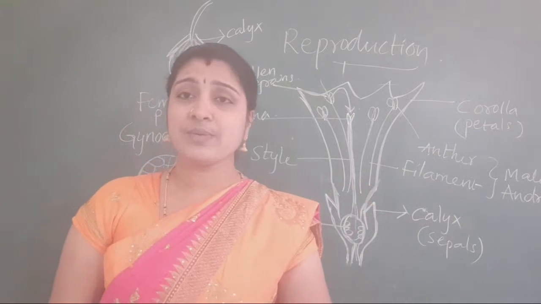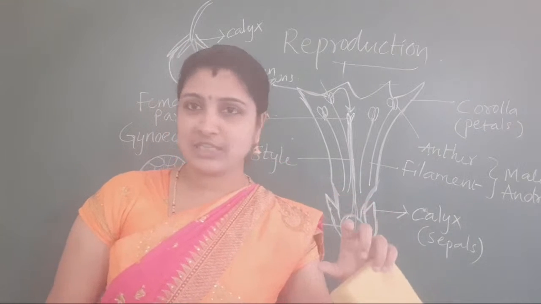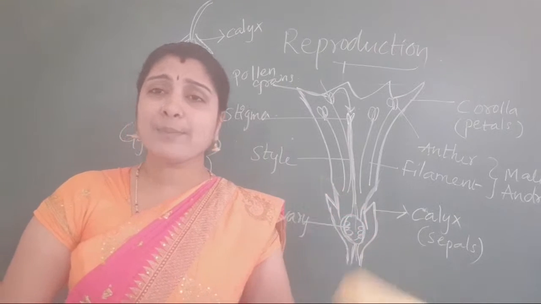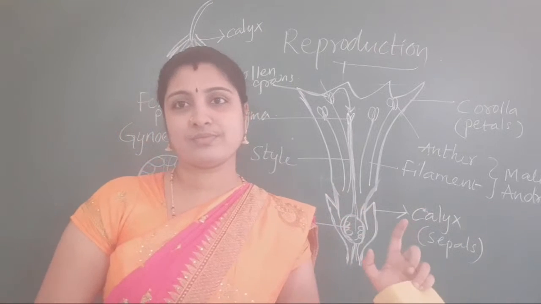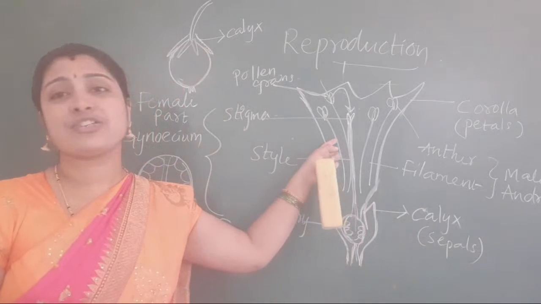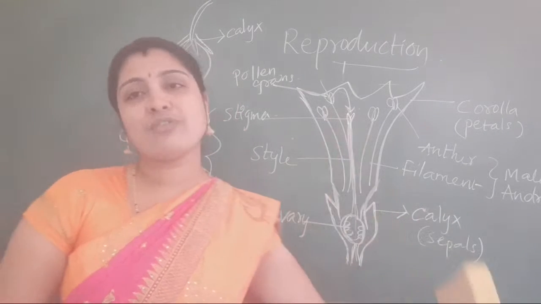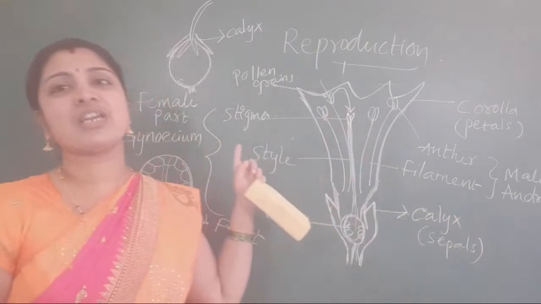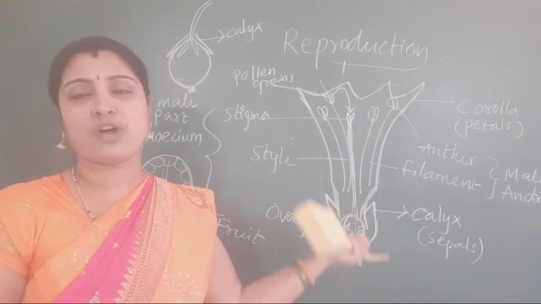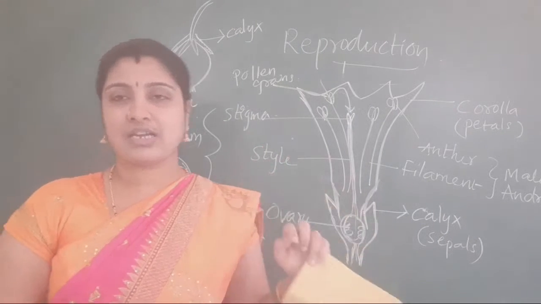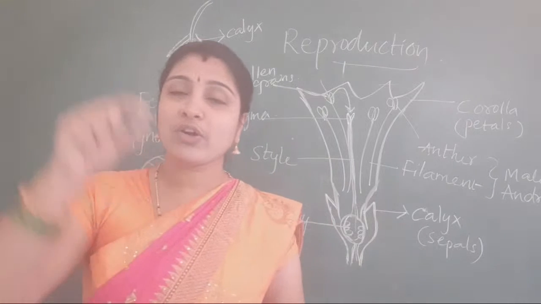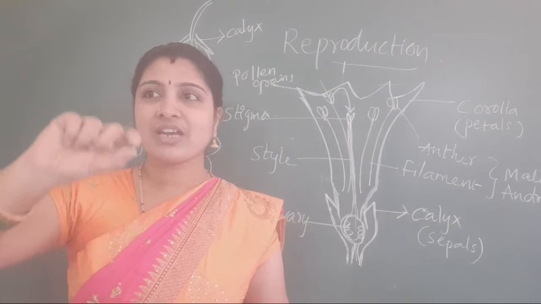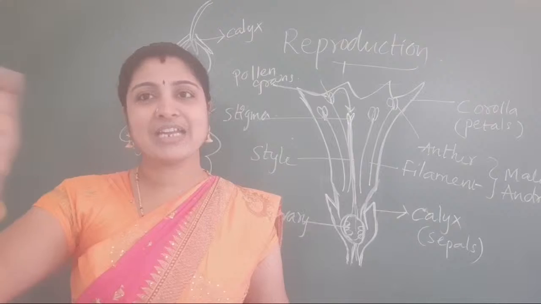After fertilization, fruit is formed or vegetable is formed. But we call it fruit only. Either it is a vegetable also. What happens to the remaining parts? They fall off. Either it will be androecium also. They also fall off. That is what I want to say. In some, for example in brinjal, calyx also develops. It is not falling. Along with calyx we are eating. Okay. If you observe a tomato, on the upside you will see 5 small leaves. We are taking them off and taking the tomato.